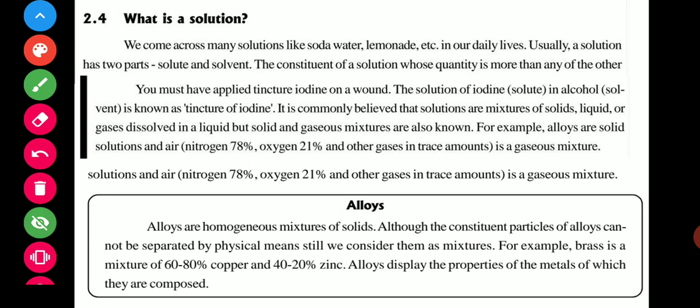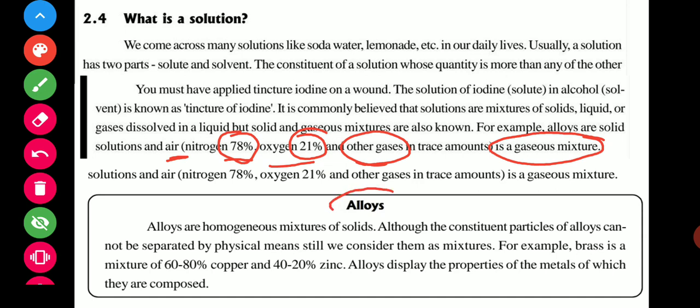So first of all, you can say air. Air is a mixture of nitrogen 78%, and oxygen 21%, and the other gases are present in some amount. So this is a mixture. It is a gaseous mixture. And now come to the alloy. What is an alloy? An alloy is a mixture of various types of metals.